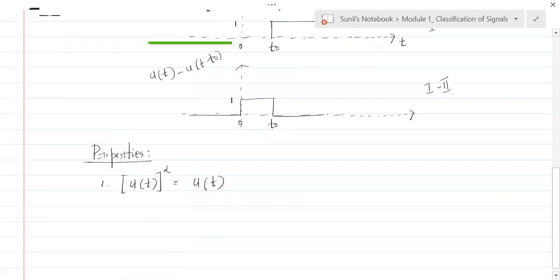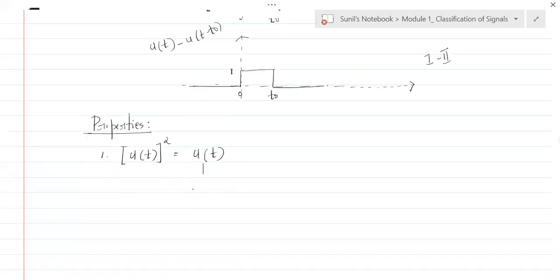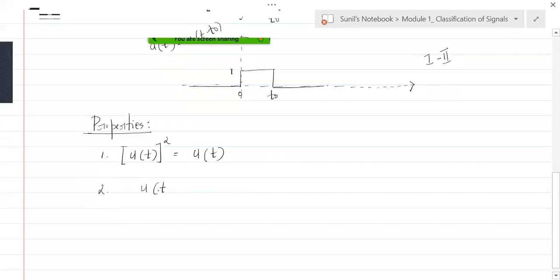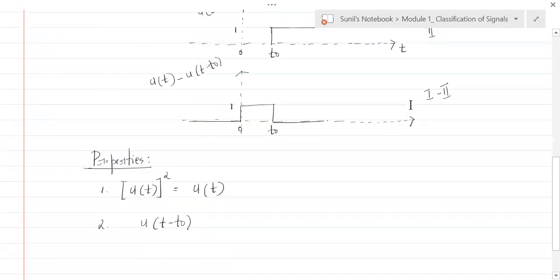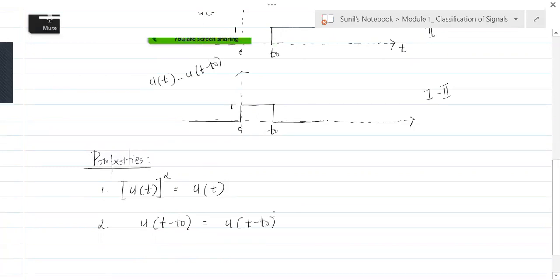Understand? So whether you have u of t or you have the shifted version of u of t, say u of t minus t naught. What is u of t minus t naught? See here, this is also 1, but it is 1 from t naught to infinity. So what happens if you take u of t minus t naught squared, or u of t minus t naught to the power 3, cubes, or u of t minus t naught to the power 4?